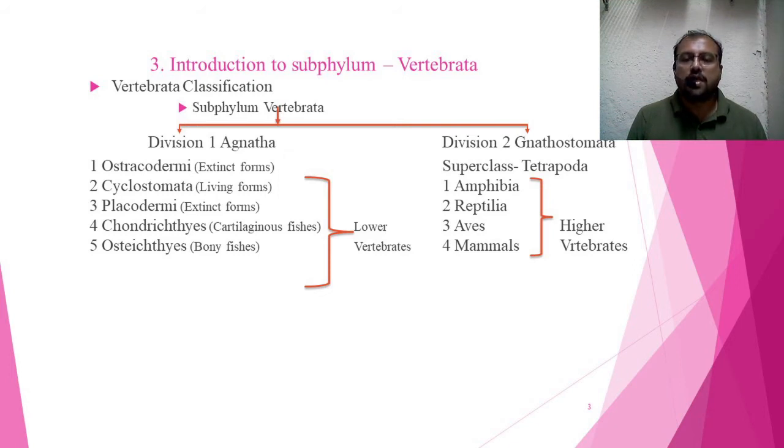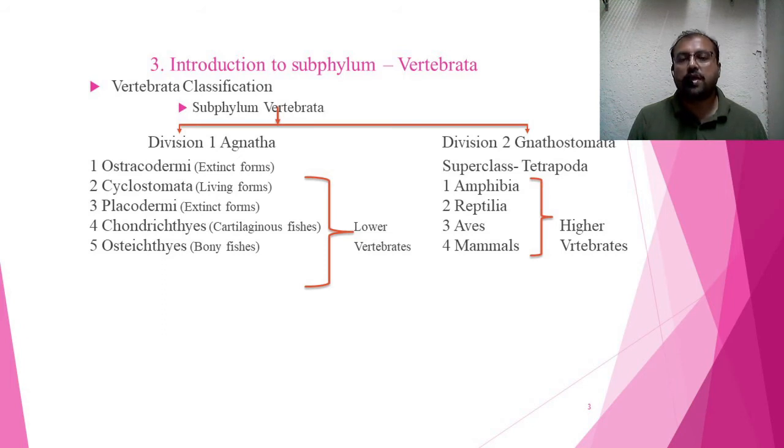Then the second division is Gnathostomata. Gnathos means jaws. Those individuals which have jaws, upper jaw as well as lower jaw, are called Gnathostomata. These Gnathostomata include the superclass Tetrapoda.